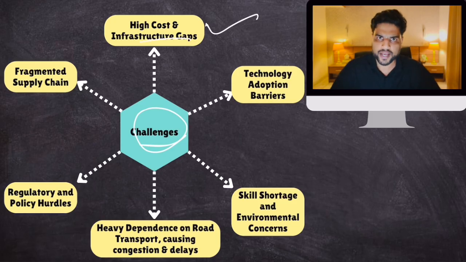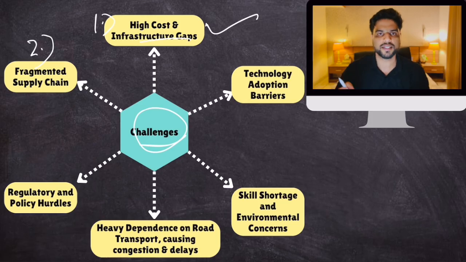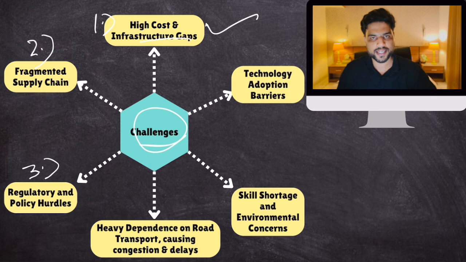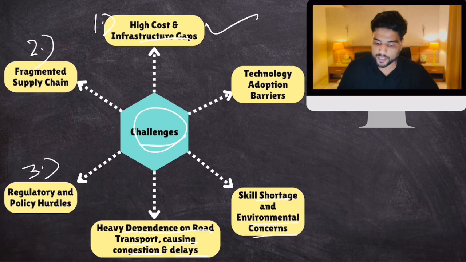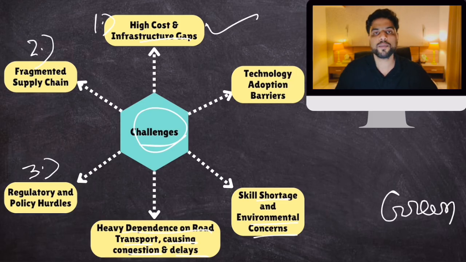Poor quality of rail, roads, ports, airports, right? So this is one problem. Then fragmented supply chain. There are small players in the logistics sector. It is fragmented. Then regulatory challenges, bureaucratic challenges, then heavy dependence on road transport causing congestion on roads and delays. Then the logistics sector requires skilled employees. That is one problem. Then nowadays, environmental concerns have also come out that your logistics sector, especially transportation sector, should be green. This is one problem.